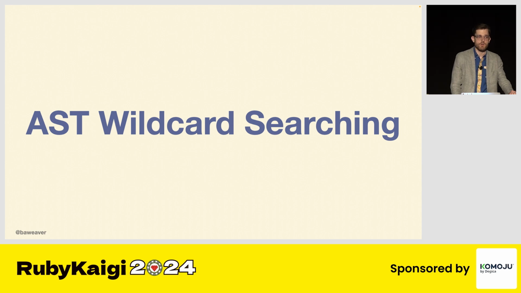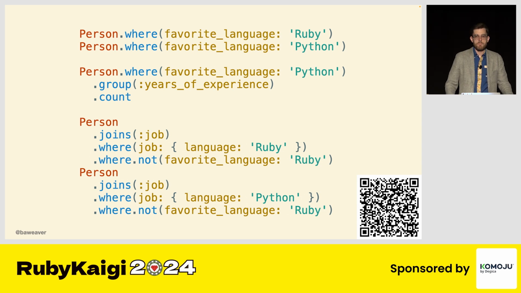Do we actually care about stuff, or do we just care about the shape and that the shape happens to match these things? Say that you had millions and millions of lines of code, like some 5 million line code repository, which some companies like, say, GitHub or Shopify or Gusto or Square might have. And I've worked with a lot of these. And if you happen to have all these database queries where someone is calling something from the person class where they should have no knowledge of that, how do you know how often this is happening? How do you know what arguments they're asking? How do you know anything else about it? Well, we don't really care that the favorite language being asked is Ruby or Python. We care about the shape of it. So how might we be able to express that?